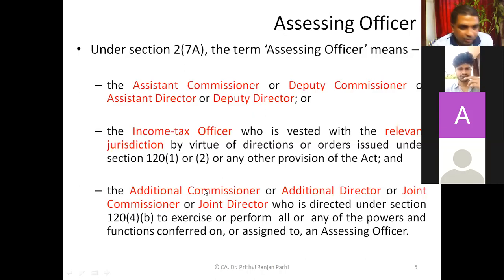Or additional commissioners, additional directors, joint commissioners, joint directors, they are also called assessing officers. The assistant commissioner and assistant director designations are the same level. So these are the three categories of people who can be called assessing officers. Everybody can pass orders, but they can assess. They can make assessment of the income. That is why they are called assessing officers.